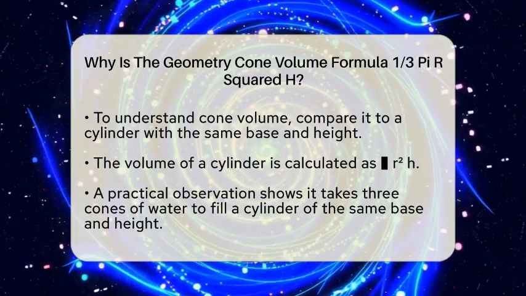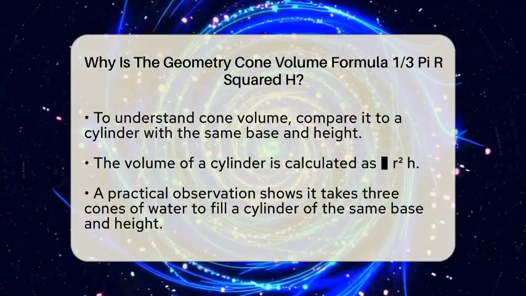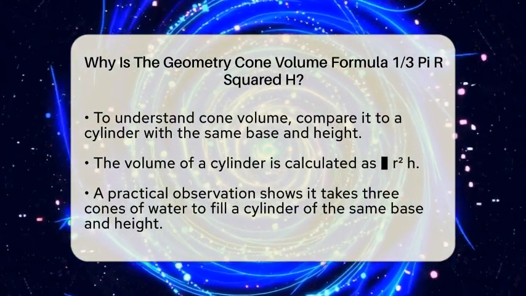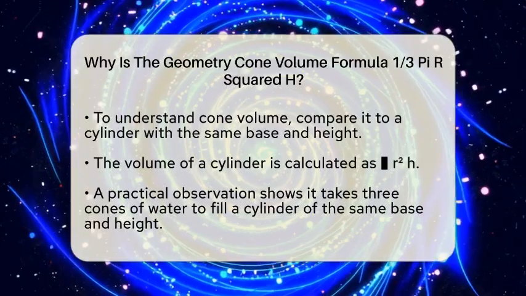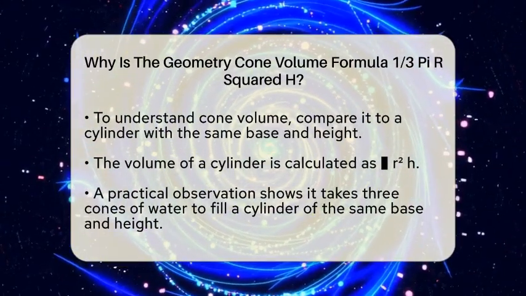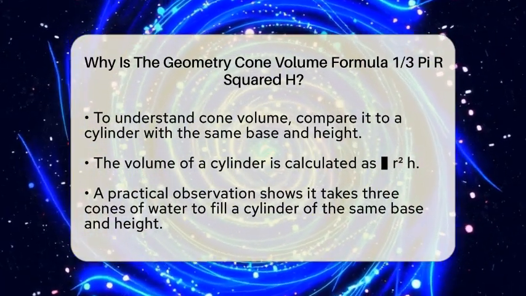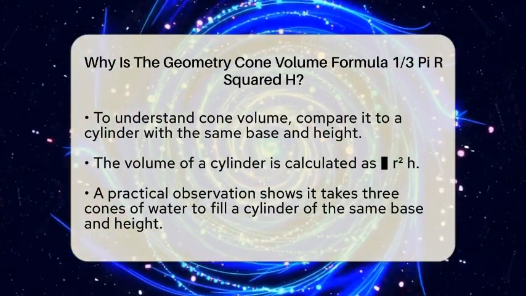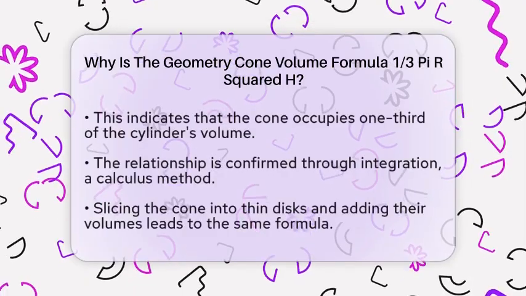If you were to fill a cone with water and pour that water into a cylinder of the same base and height, you would find that it takes exactly 3 cones of water to fill the cylinder. This practical observation shows us that the cone occupies 1/3 of the space of the cylinder.